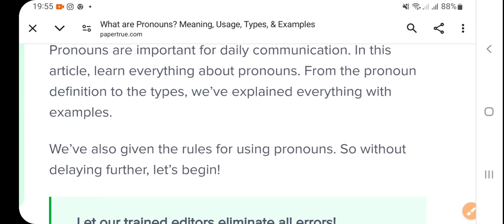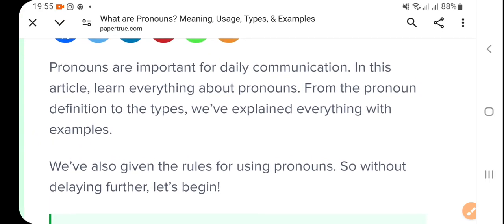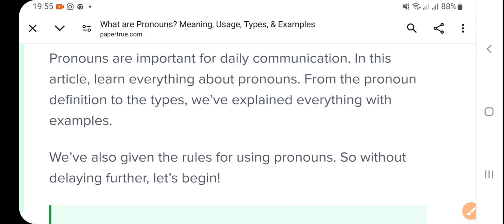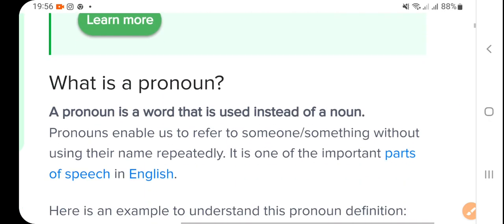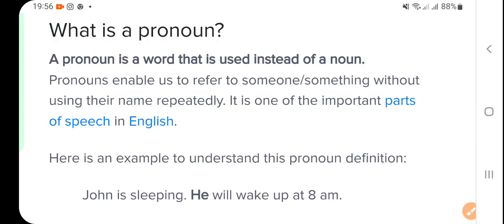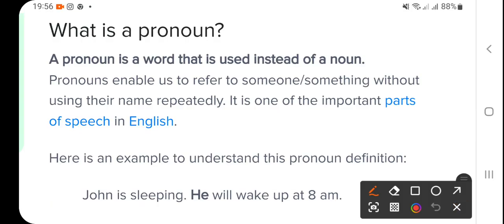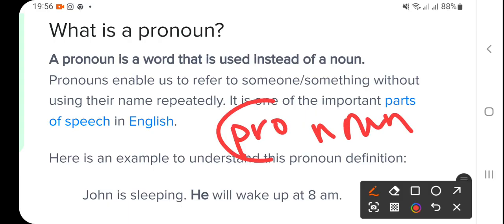First of all, introduction of the pronoun. Pronouns are important for daily communication. In this article, learn everything about pronouns. So first of all, what is pronoun? Pronoun is a word that is used instead of noun, right? So that is pronoun, right? And pro is, that is instead of noun.